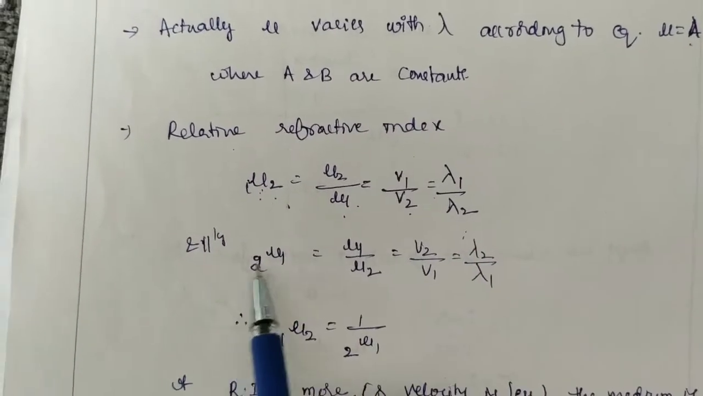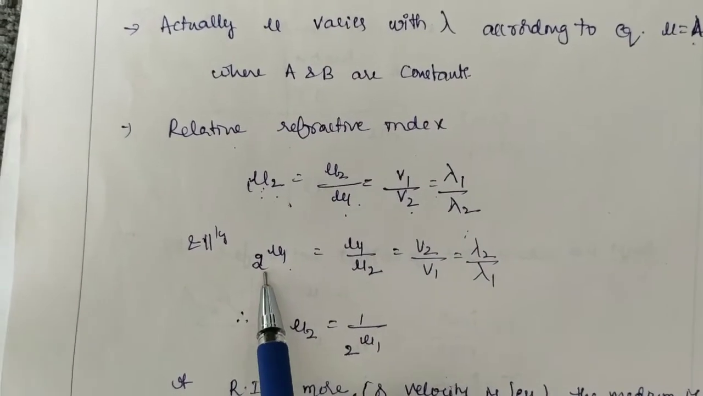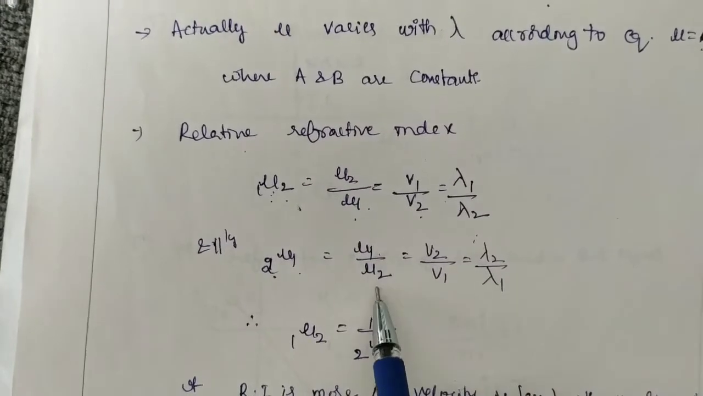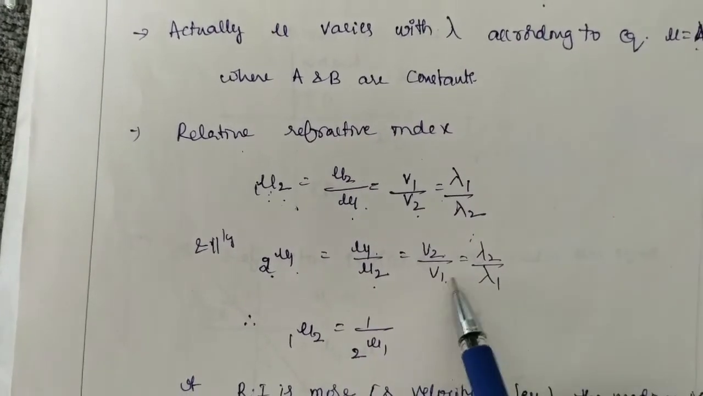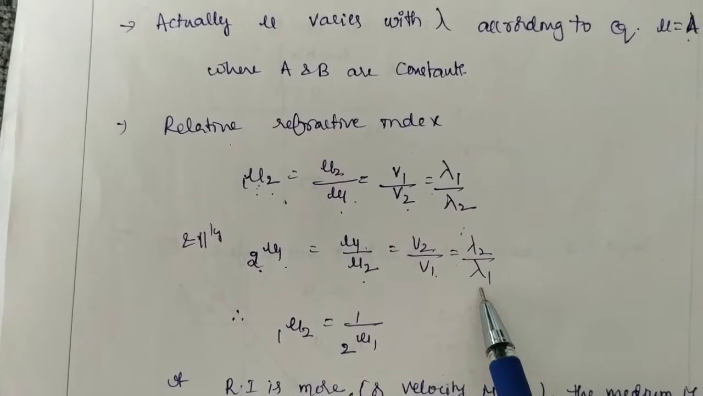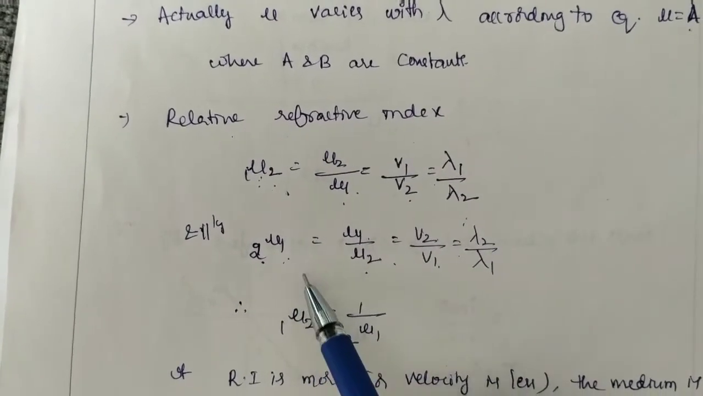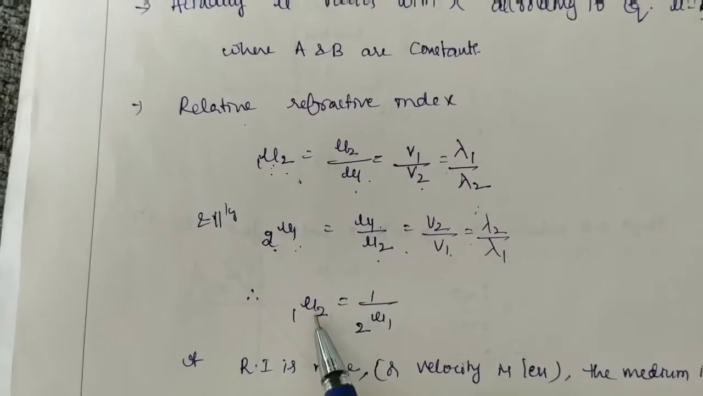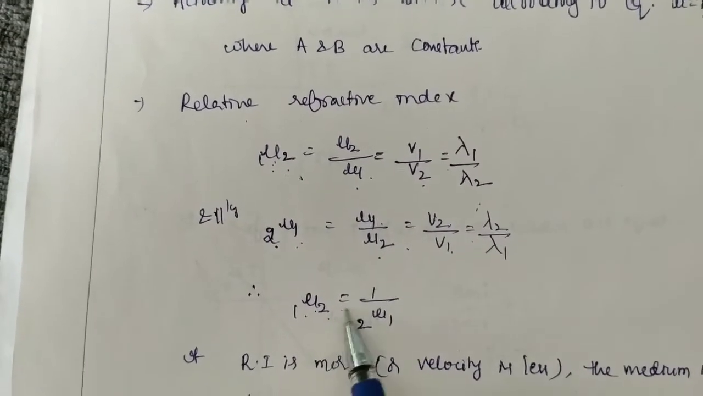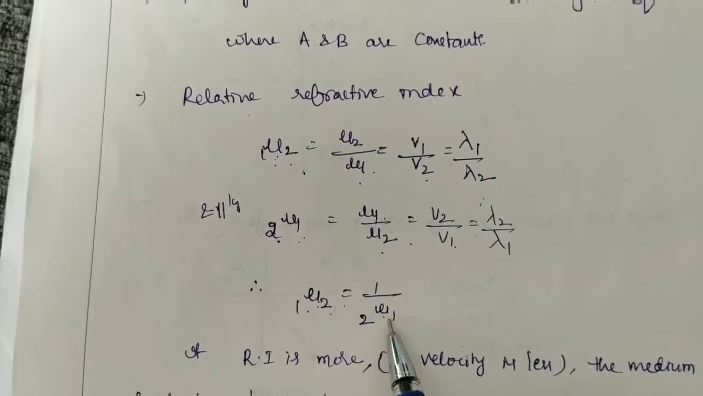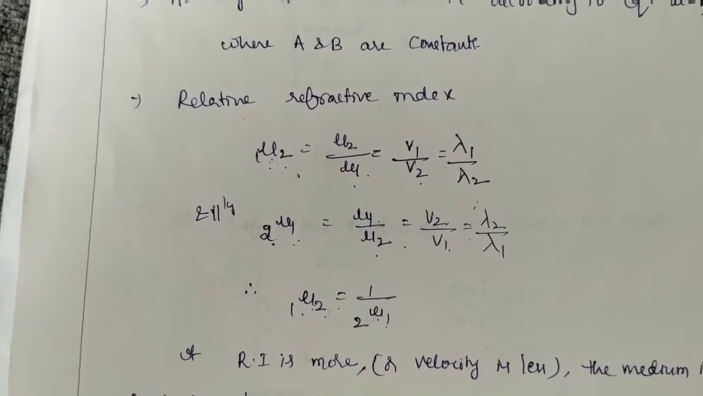Similarly, the refractive index of the first medium with respect to the second medium, you have to write mu 1 by mu 2, that equals v2 by v1, that equals lambda 2 by lambda 1. From these two relations, the product of these two values gives 1. That means the refractive index of the second medium with respect to the first medium is equal to the reciprocal of the refractive index of the first medium with respect to the second medium.